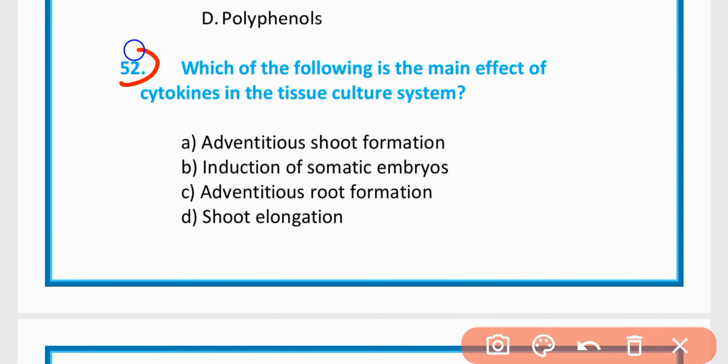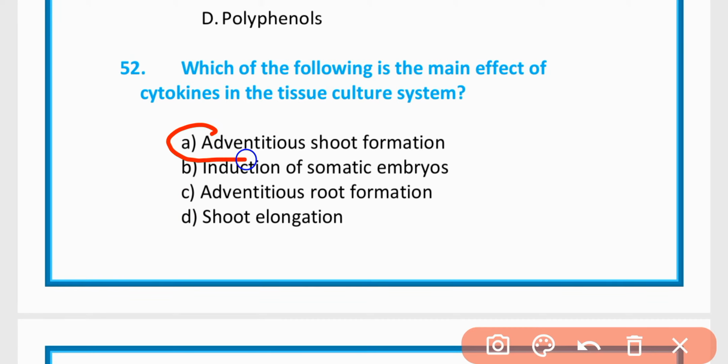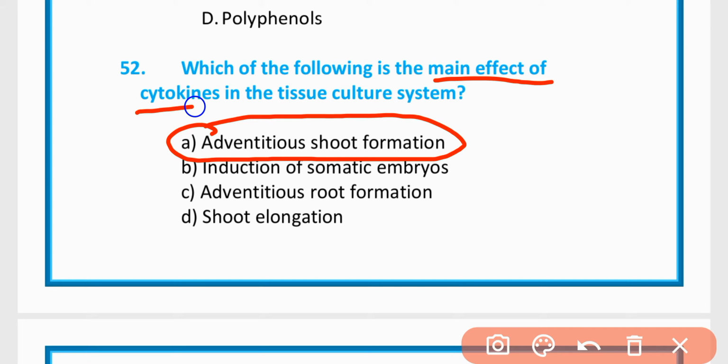MCQ 52. Which of the following is the main effect of cytokinins in tissue culture system? A, adventitious shoot formation; B, induction of somatic embryos; C, adventitious root formation; D, shoot elongation. The correct option is option A. Adventitious shoot formation is the main effect of cytokinin in tissue culture medium.